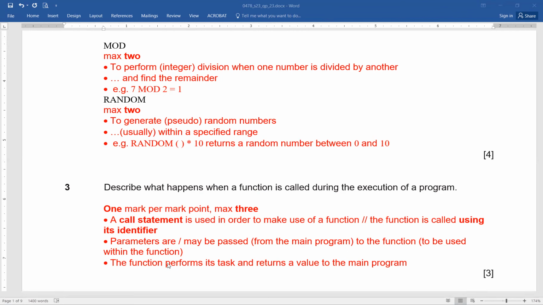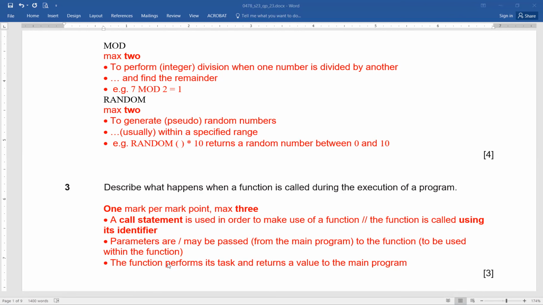and definitely the function performs a task and returns a value to the main program. So these are the main things that we need to see. First thing is the function has its own name or identifier. The function is called with the parameters. The parameters are passed on to the function from the main program, and definitely the function performs the action that it is meant to do, that it is designed to perform, and returns a value.